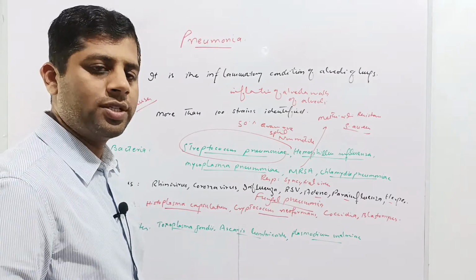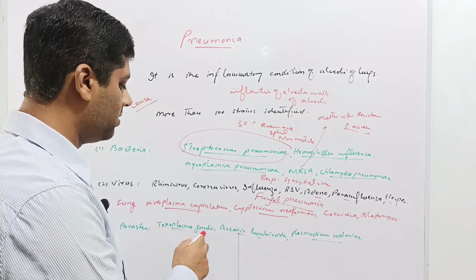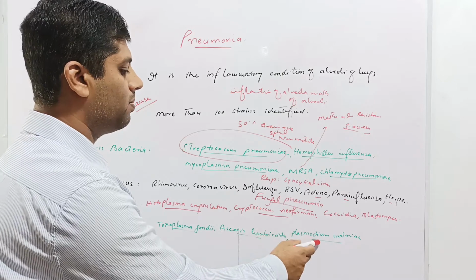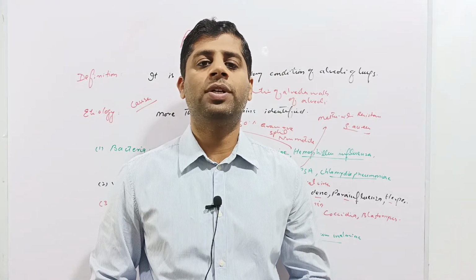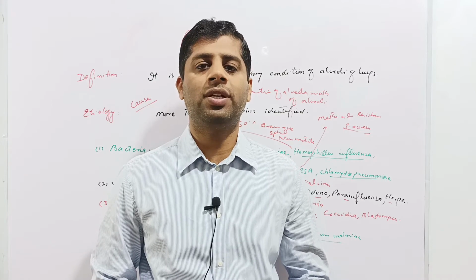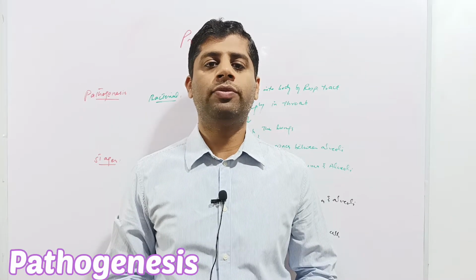Some parasites do cause pneumonia, for example, Toxoplasma gondii, Ascaris lumbricoides, or Plasmodium malariae. So these are the names of some important pathogens which cause pneumonia, including the bacterial, viral, fungal, as well as the parasitic classes. Now we will discuss the pathogenesis of pneumonia.